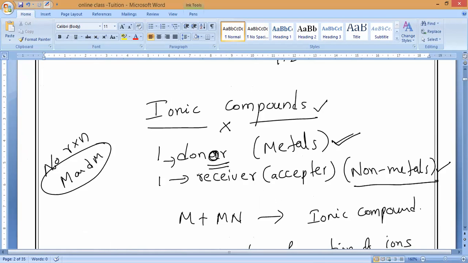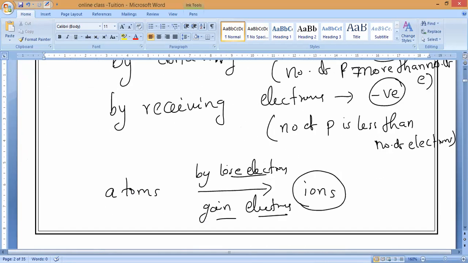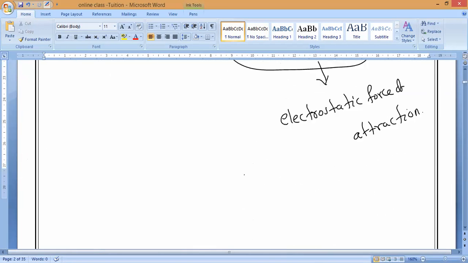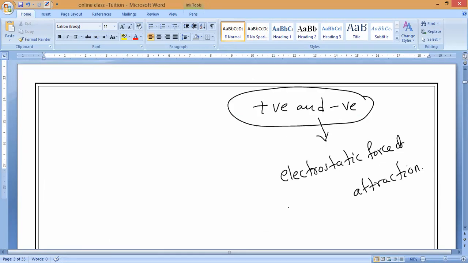Is it okay, guys? One must be a donor, another one must be a receiver or acceptor. So what kind of forces are present between the ions? Electrostatic force of attraction. Remember, guys, the forces which hold these ions together in ionic compounds are called ionic bonds or electrovalent bonds.